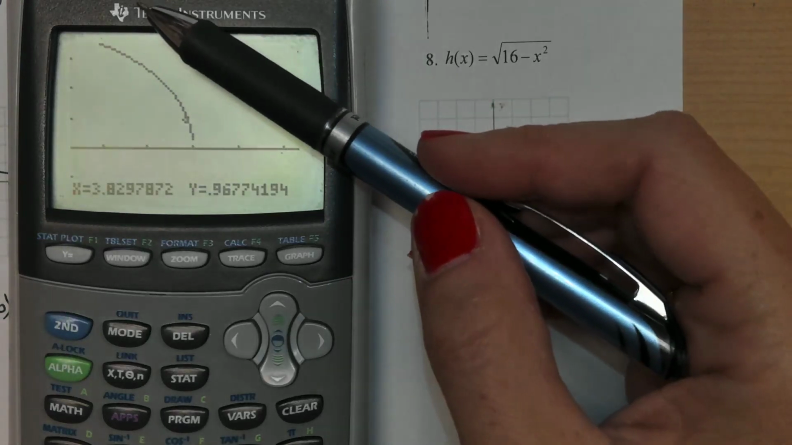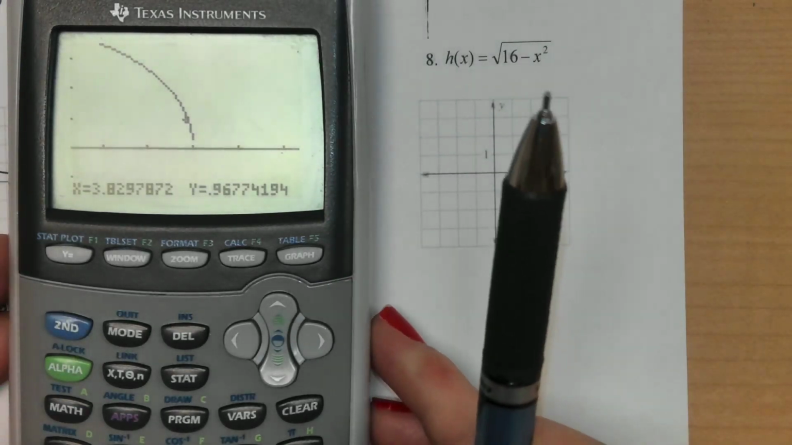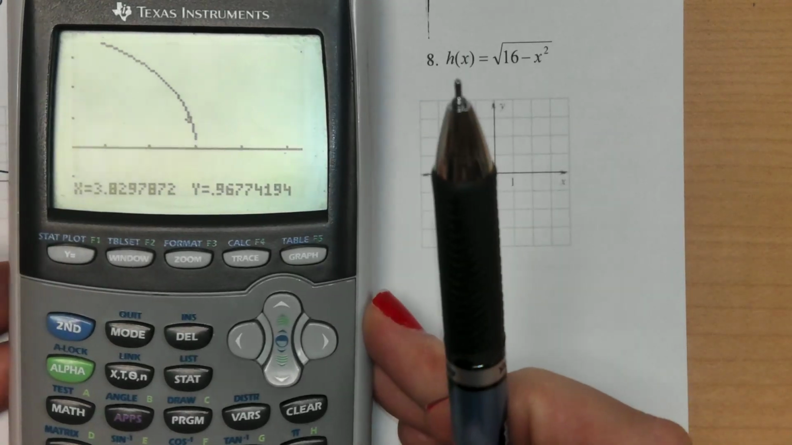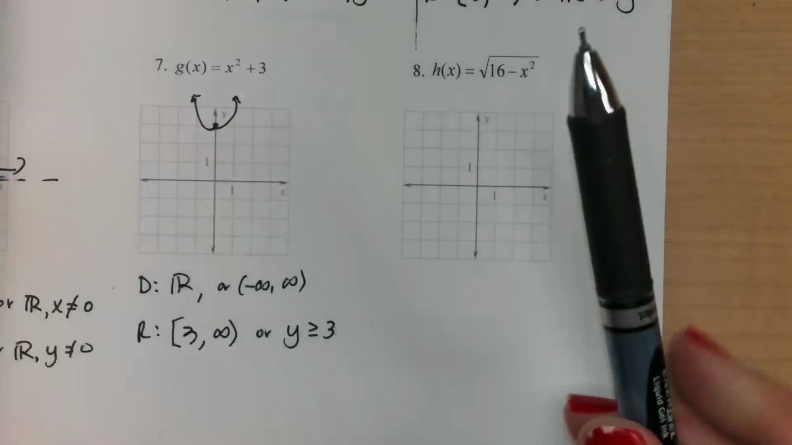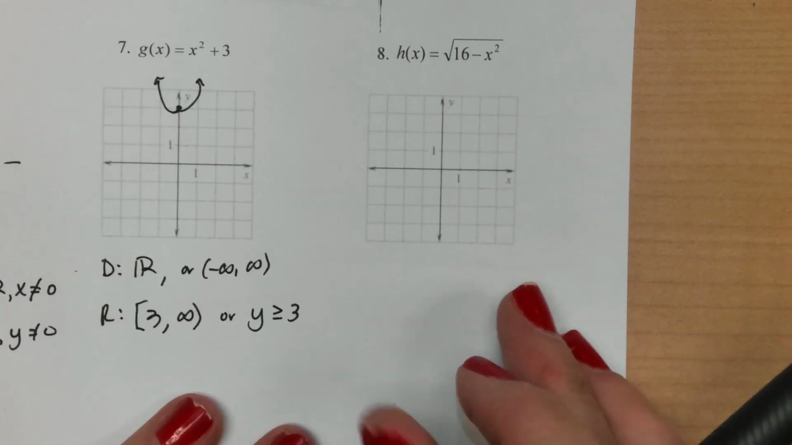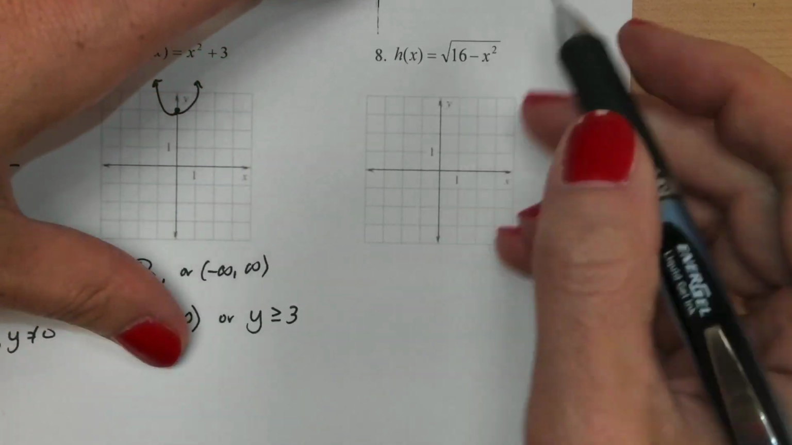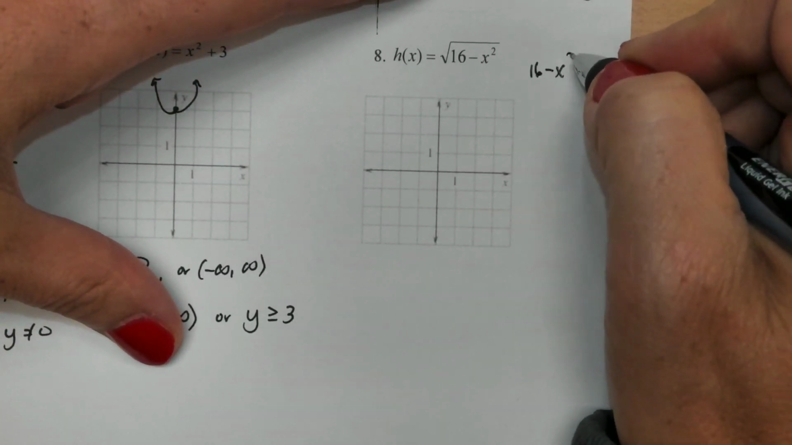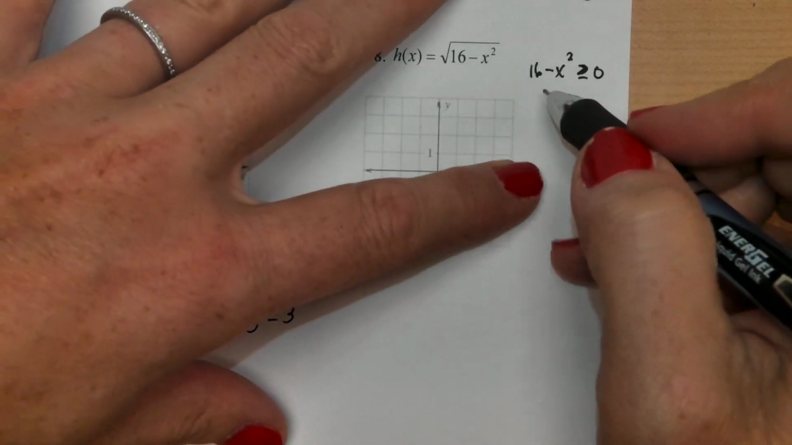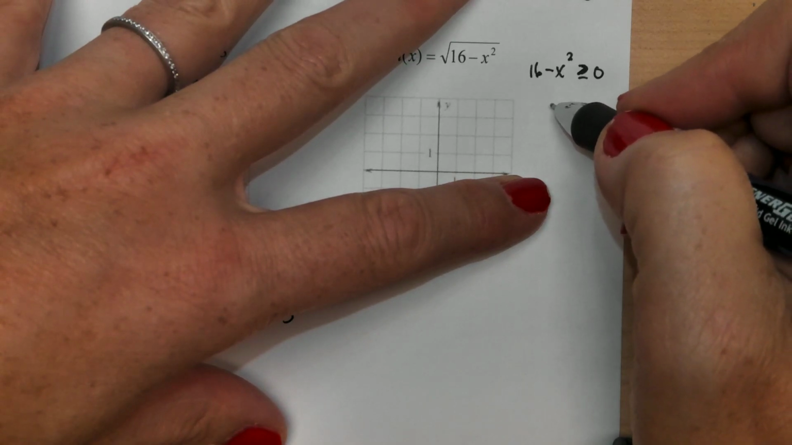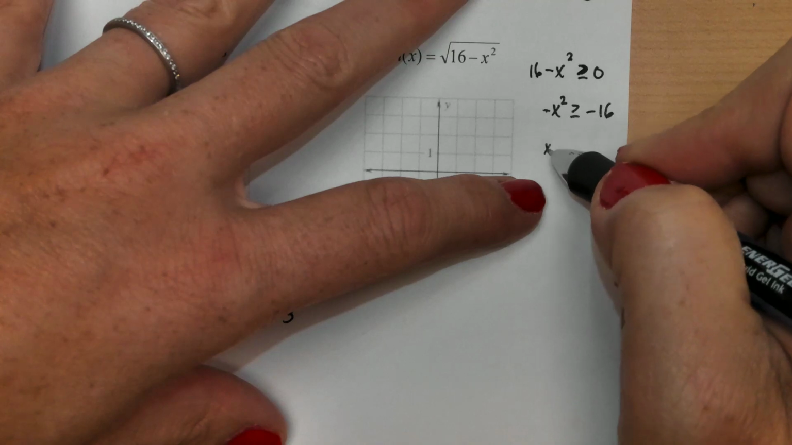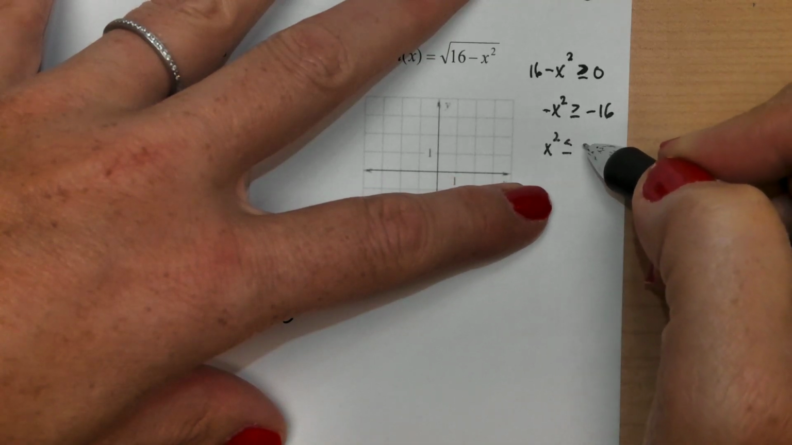I forget which one of these calculators does it. The new ones, I think, with the color, I think they'll actually connect it for you so you won't see the gap. So what we're going to look at is kind of like what we did up above for that root: we're going to look at the inside. What are some values that I couldn't have here? So 16 minus x squared, we got to keep that bigger than 0. And in order to do that, we would take the 16 over, divide by -1. Remember, that will flip our sign, so we'll have 16.